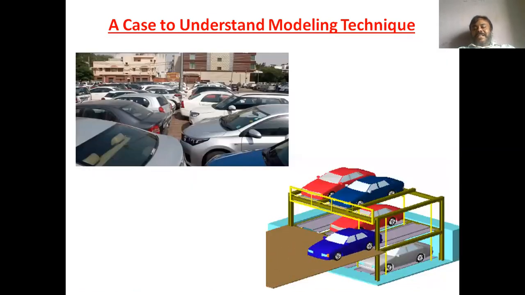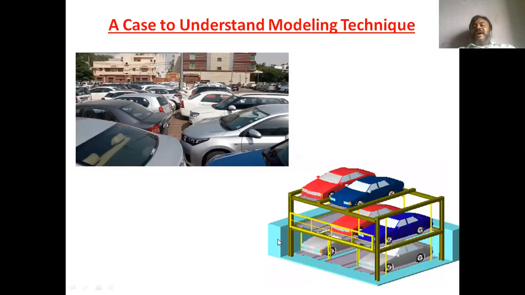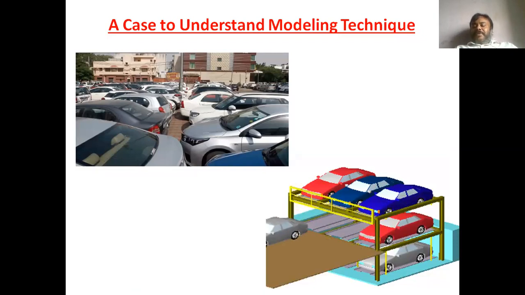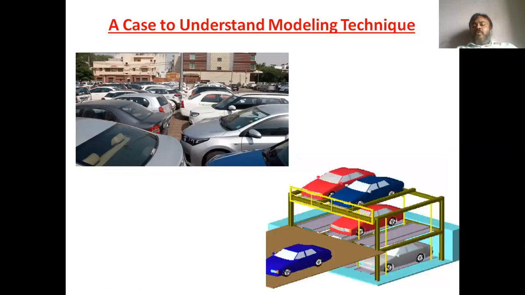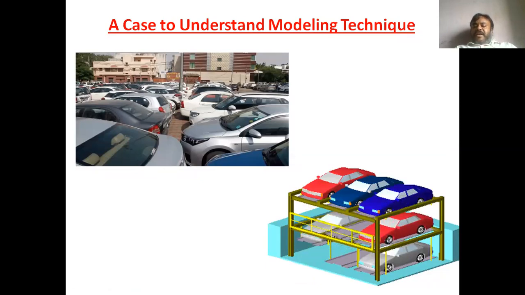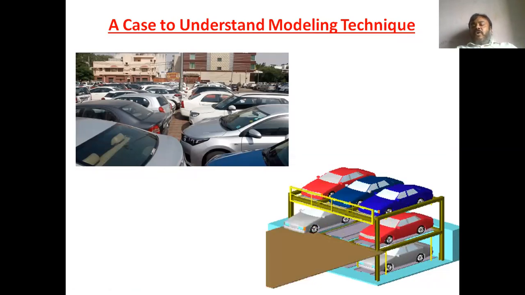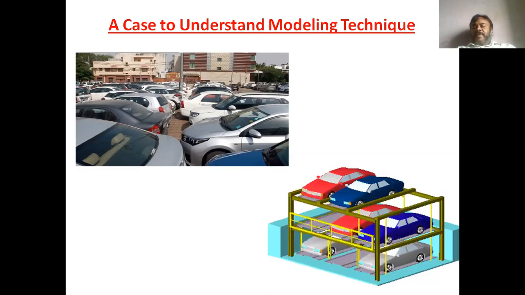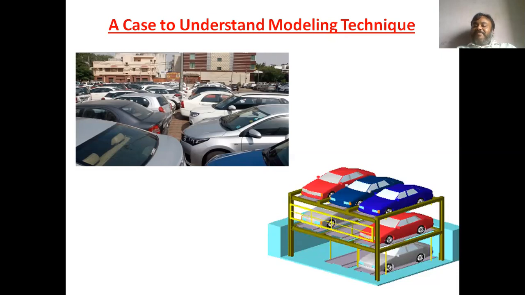Like you see at the lower bottom, nowadays the earlier parking lot system can be optimized to some extent in a different manner, where there will be automated scenarios for bringing your car in or out of a particular location, and there will be some signaling so that the car owner or driver is always given an idea of where to park and how to take the car away from that parking lot, because in a very limited space a huge number of cars can be parked using an automated system,